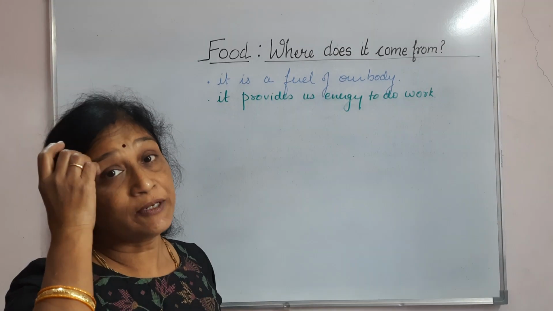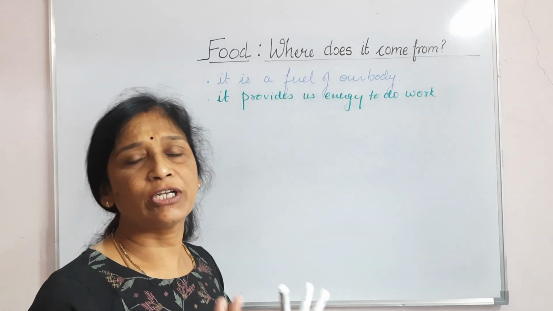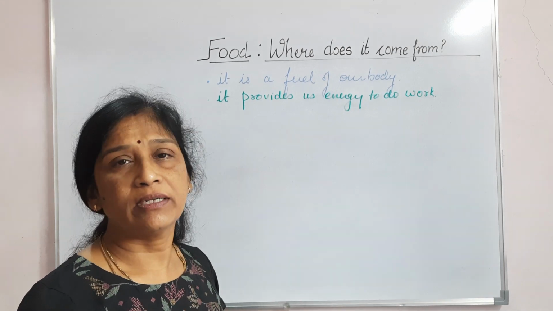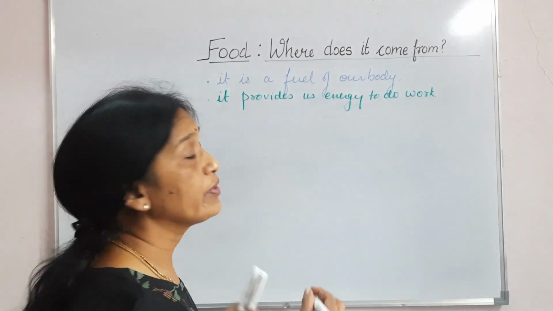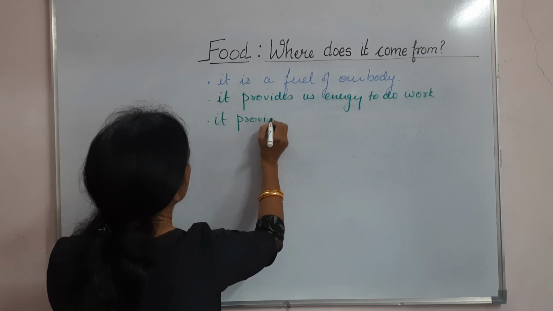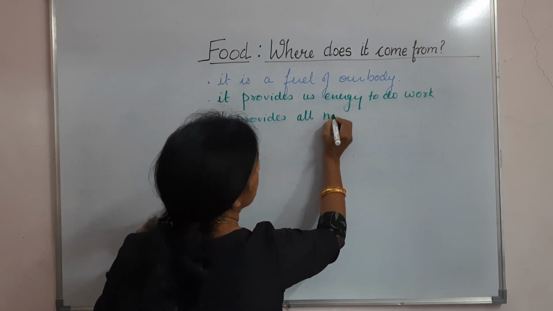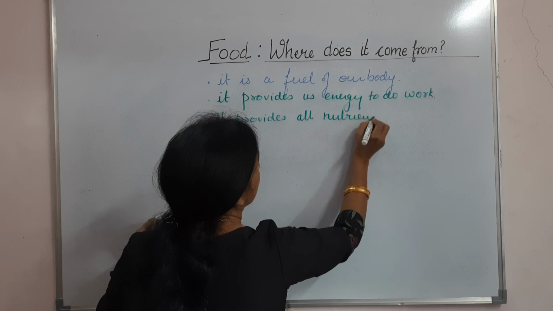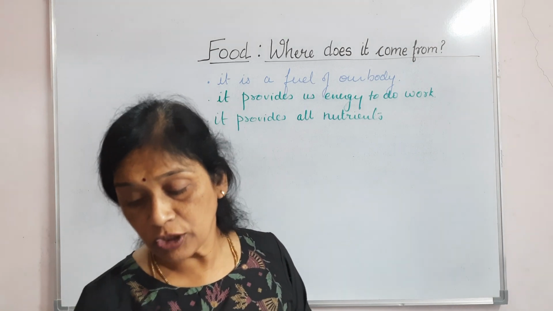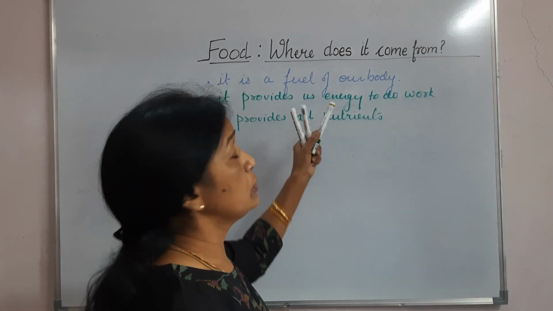Now, you can say our body needs many nutrients, and all that nutrients is provided by food. So you can write that it provides vital, that is important nutrients to our body, right? So it provides all nutrients, all important nutrients to our body. Okay, it provides all nutrients to our body. At the same time, why do we need nutrients?